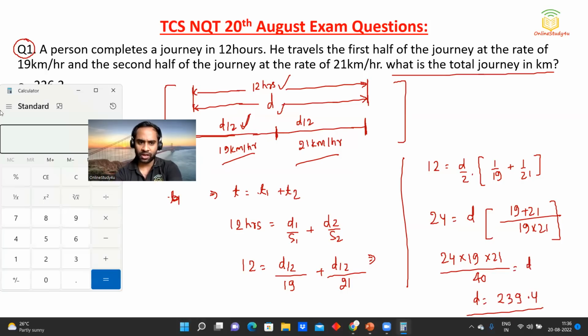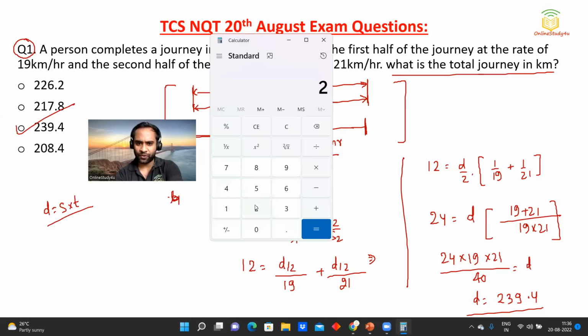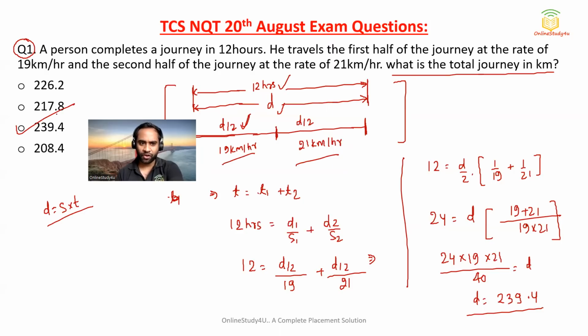Okay, so here the on-screen calculator will be given, so you can do it. If you don't believe me, then you can do it, because I have already done this calculation. Divided by 40 will be equal to 239.4. So for question number 1, option C will become the correct answer.